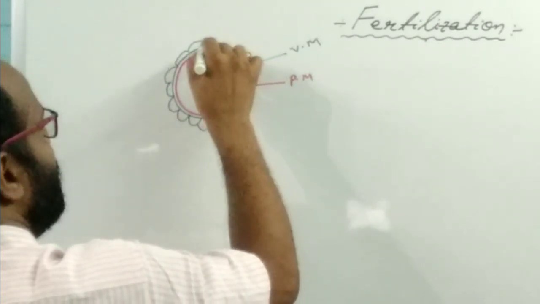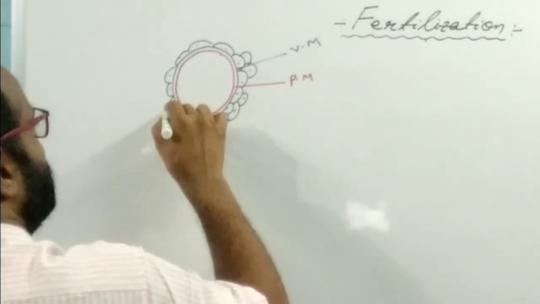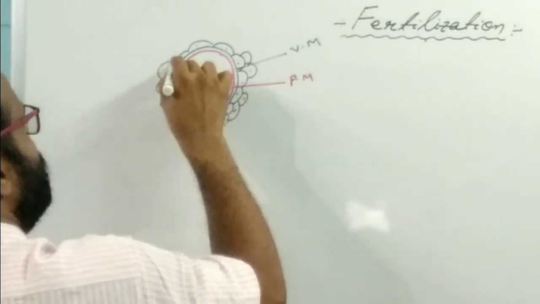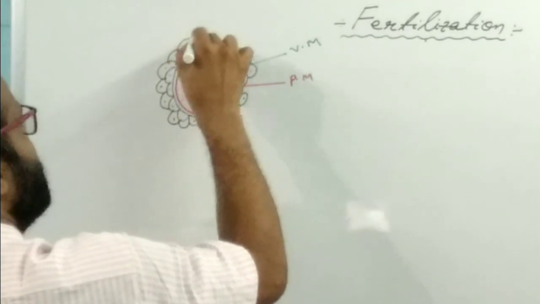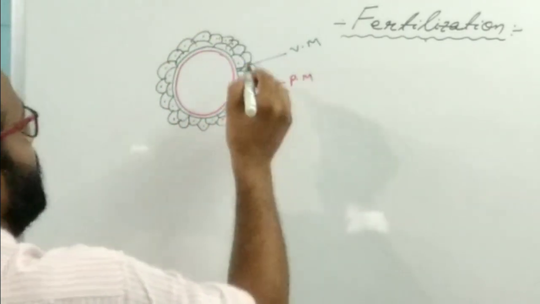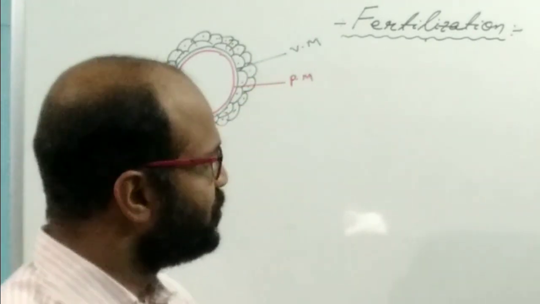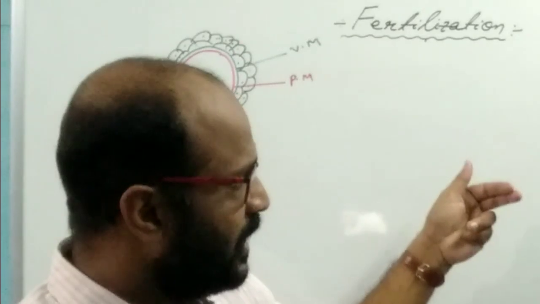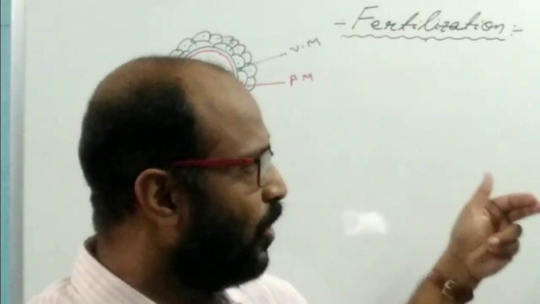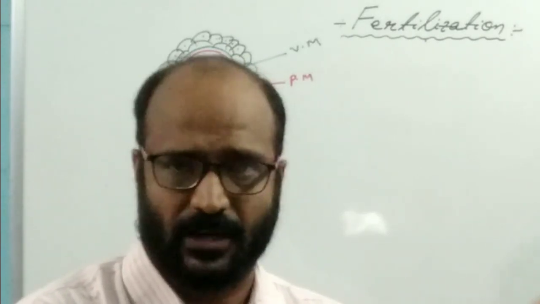So what happens here? In the case of internal fertilization, the male partner has a specialized structure through which the male individual injects the sperm inside the body of the female individual.